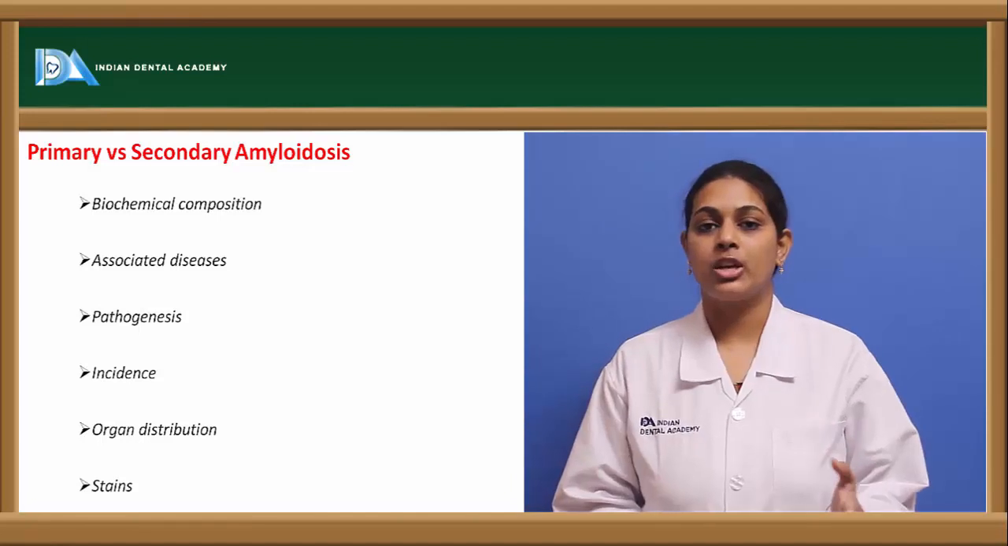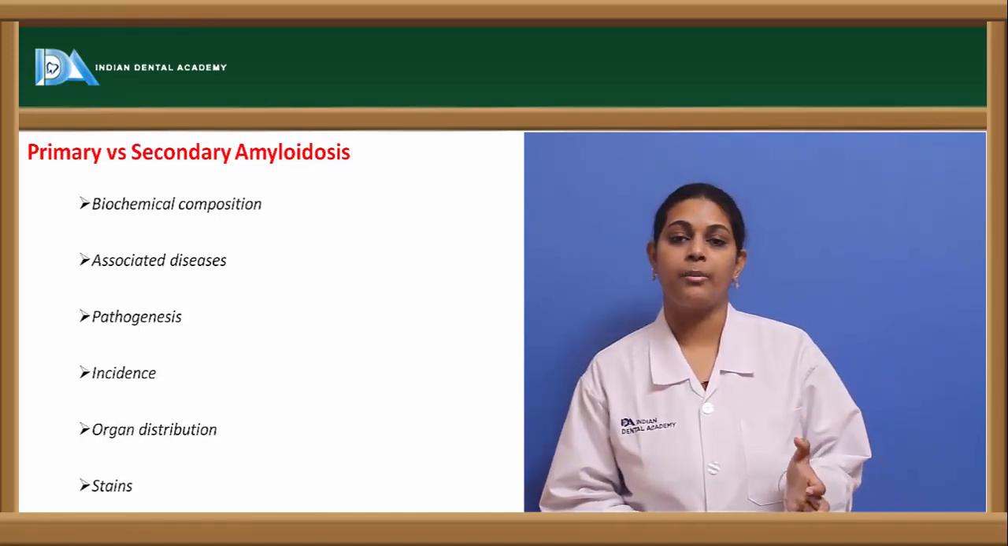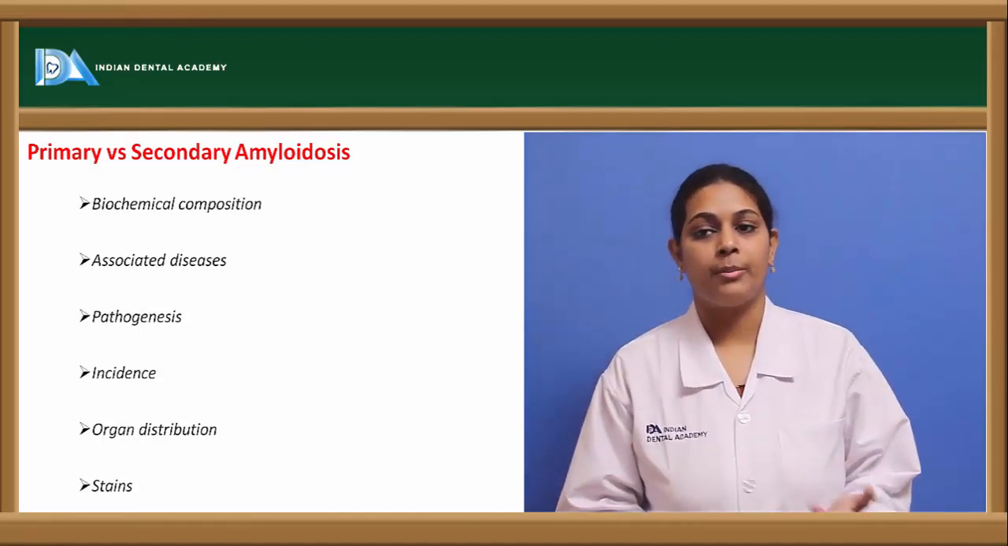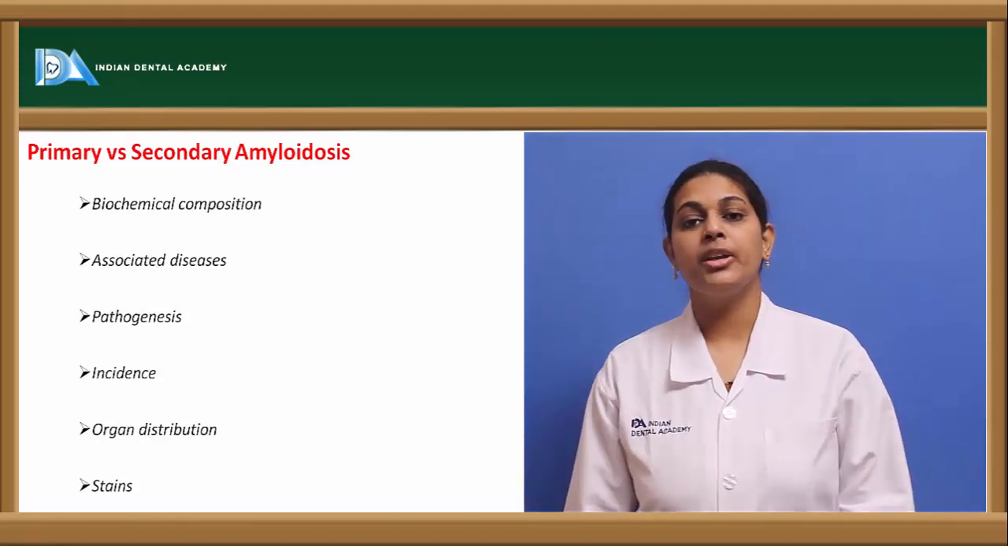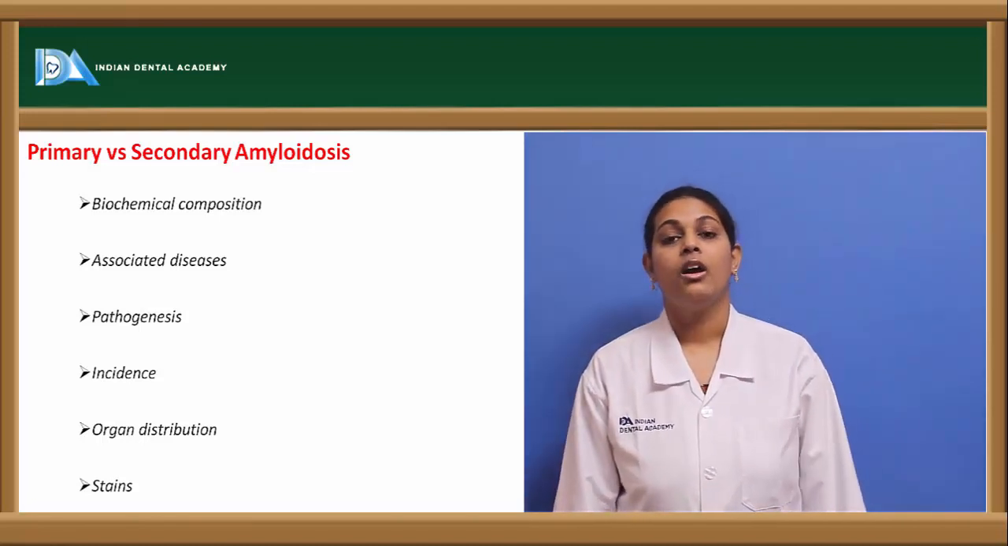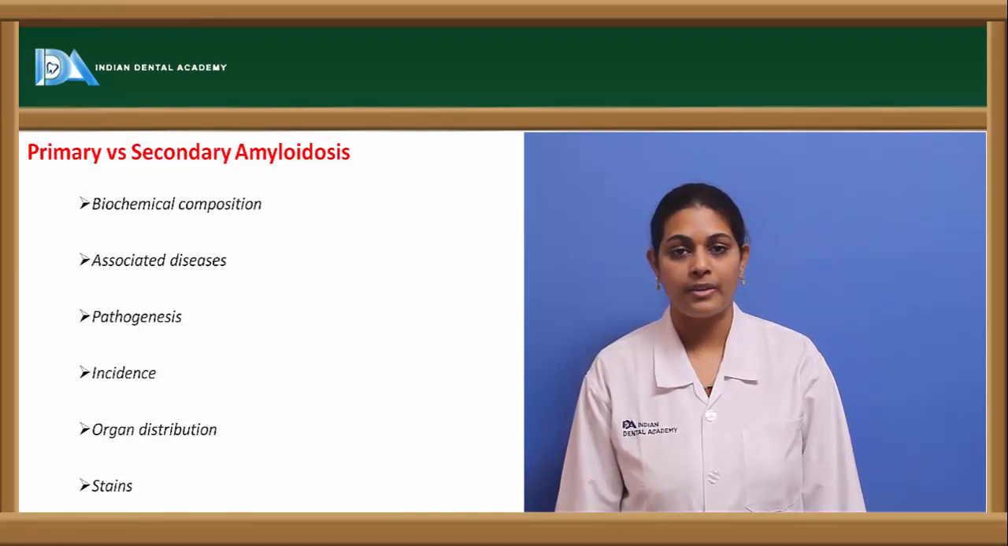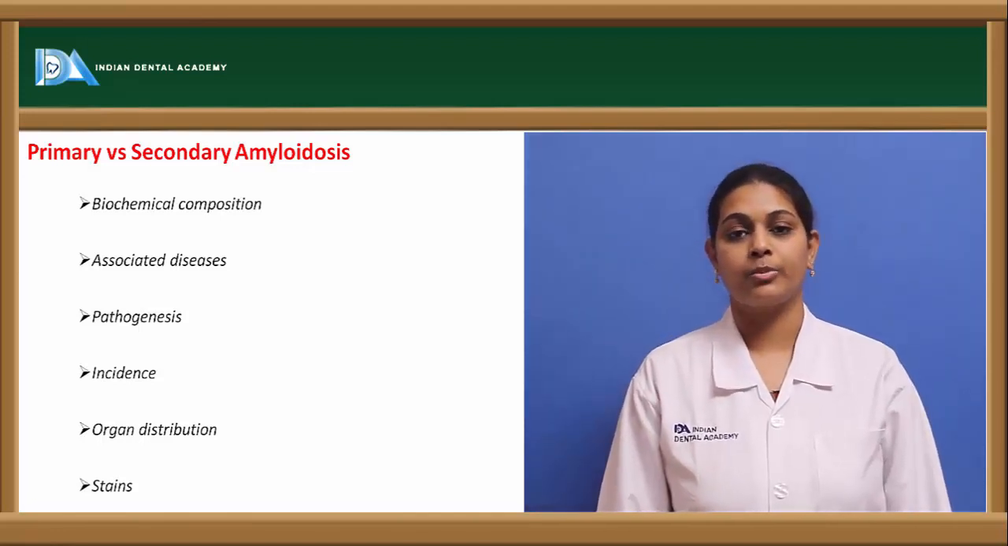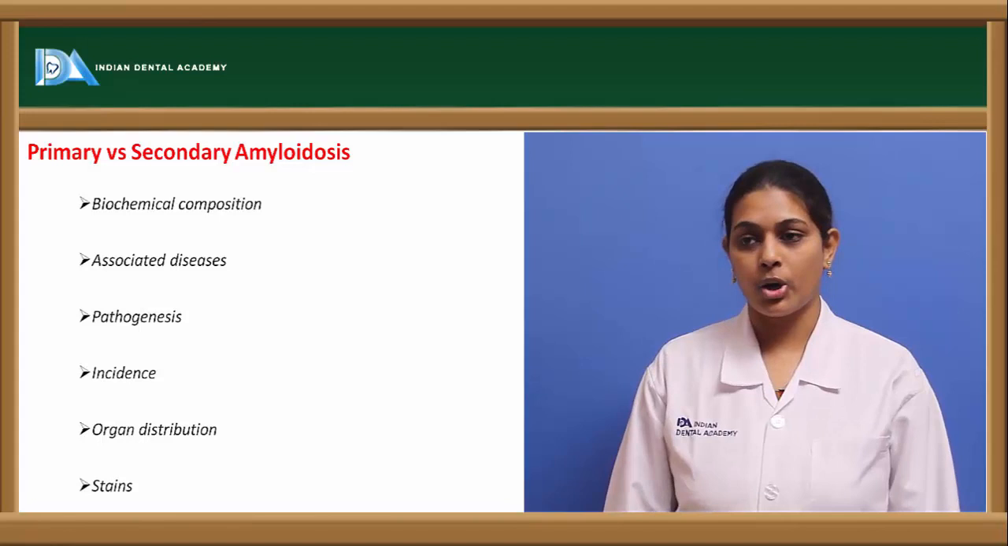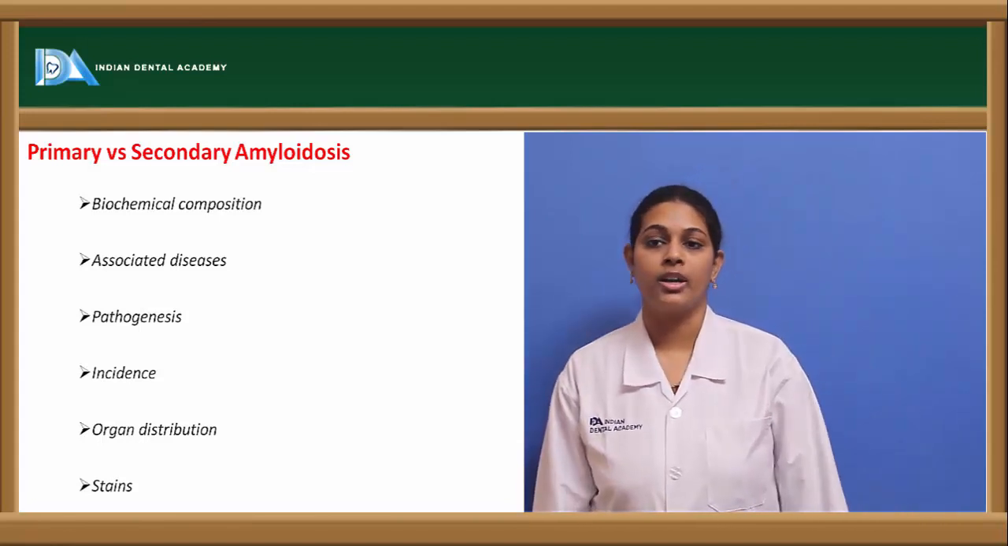So this is the pathogenesis for the primary as well as the secondary type of amyloidosis. Coming to the incidence, we see that primary amyloidosis is most common in the US as well as in certain other developed countries, whereas secondary amyloidosis is usually present worldwide.